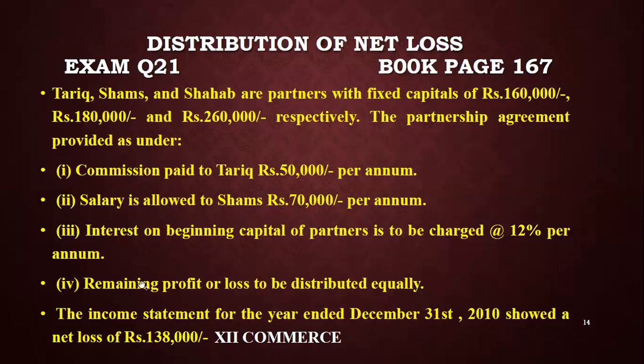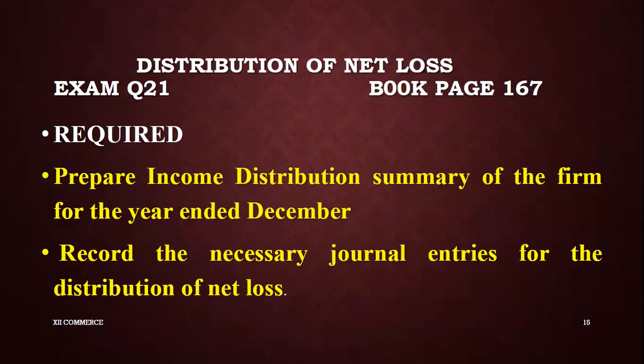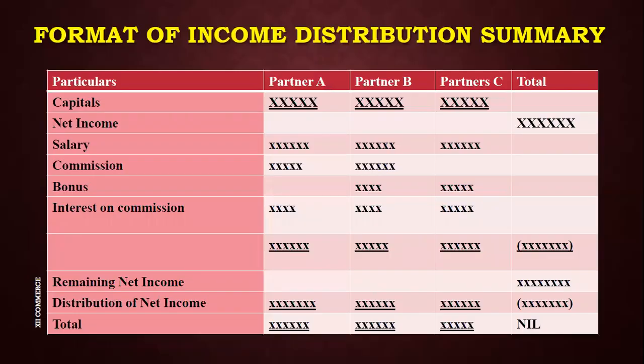For the conditions, you need not think more. The conditions only tell how profit and loss is distributed. Maybe it's equal, maybe it's in ratio 3:2. So it depends. This is your required part from the examination perspective: you have to prepare the income distribution summary and the necessary journal entries also.